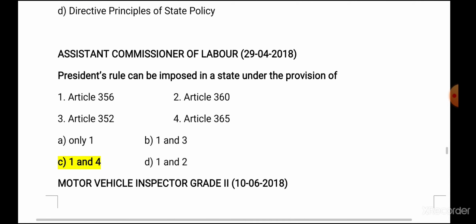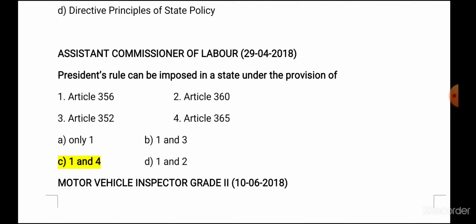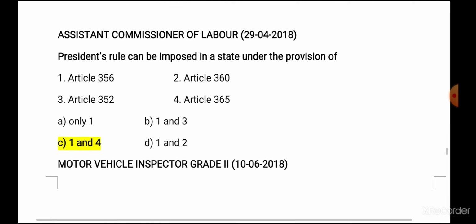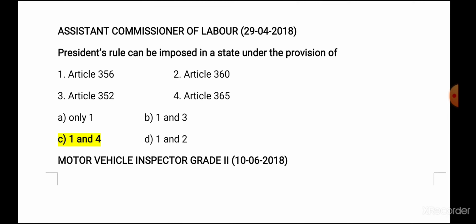So next one, 2018 Assistant Commissioner of Labor examination. The question is, President rule can be imposed in a state under the provision of emergency provisions, part 18. Articles 352, 356, 360 are related to emergency. In this, 356 is specifically related to president rule or state emergency. So here option 1 is correct.